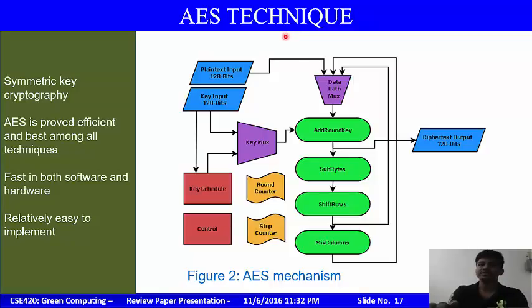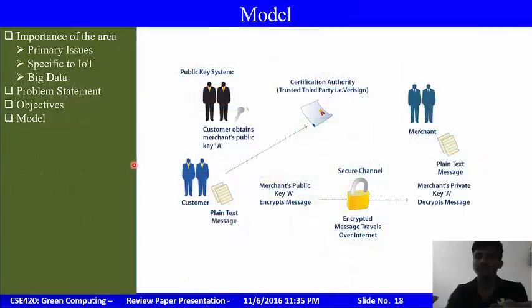It is fast in both software and hardware, and it is relatively easy to implement. And this is the block diagram for the AES algorithm, and this is an alternative model to cryptography.